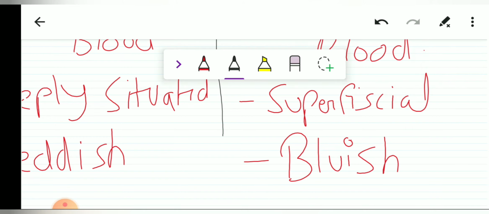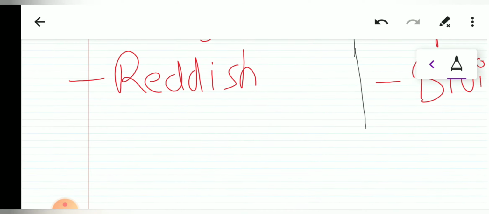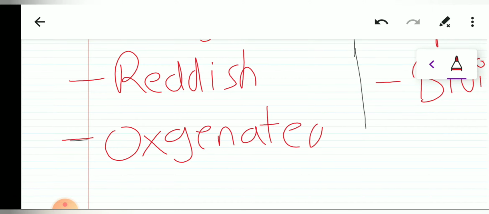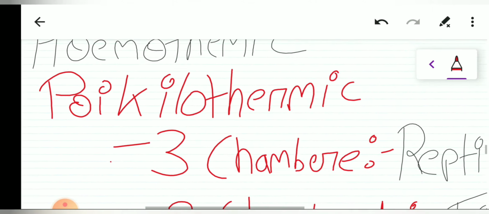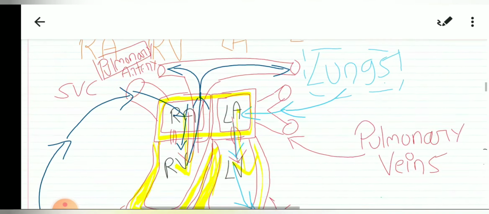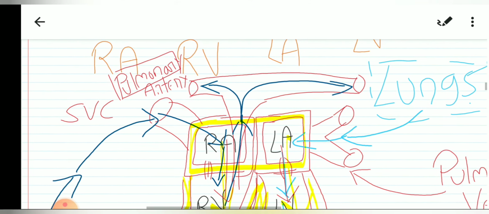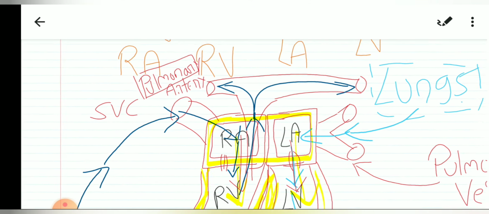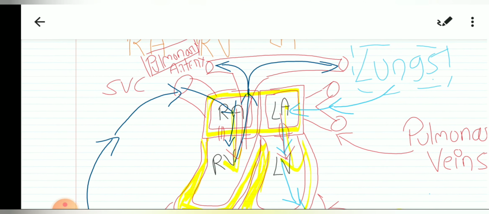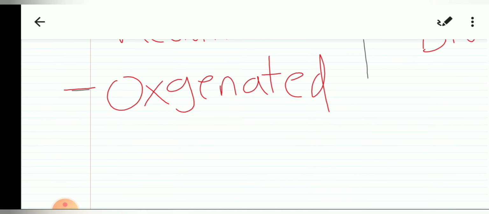Now, what type of blood does an artery carry? We all know artery generally carries oxygenated blood, but we have an exception. Do you remember the pulmonary artery? This is the pulmonary artery, and it carries the blood away from the heart. No doubt it carries the blood away from the heart, but it has deoxygenated blood. This is the exception. So let us write the exception.